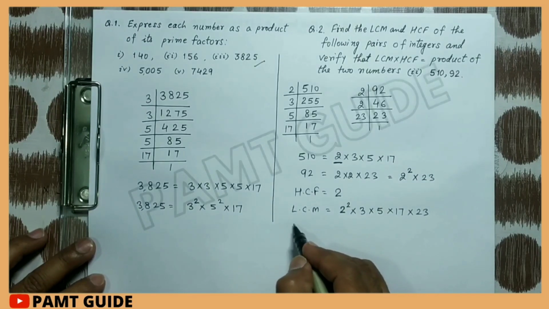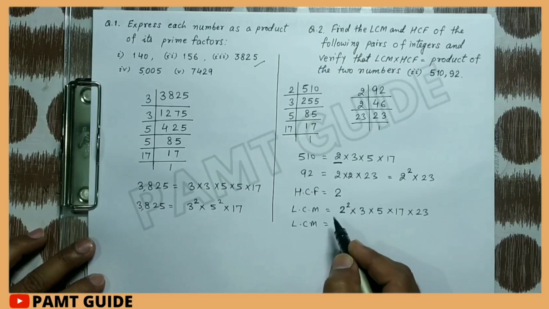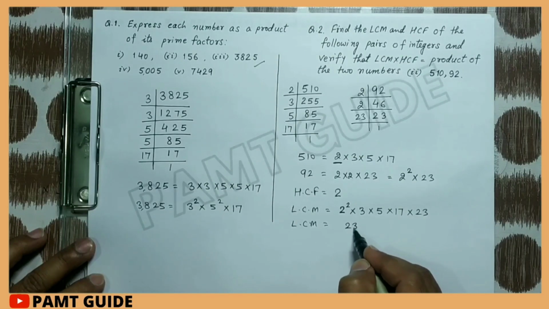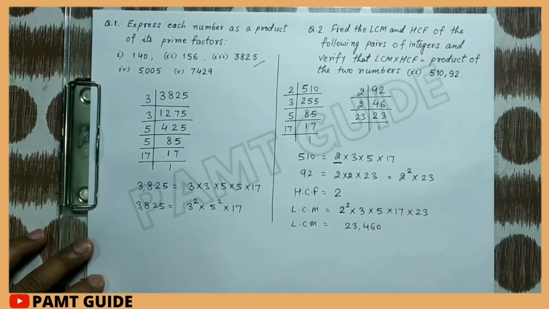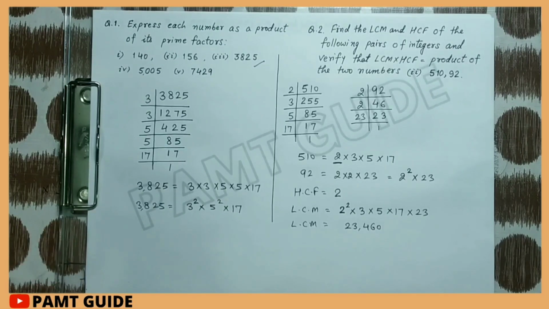So the LCM is equal to 23,460. Now we have to verify that the LCM multiplied by the HCF is equal to the product of the two numbers. Now check it.